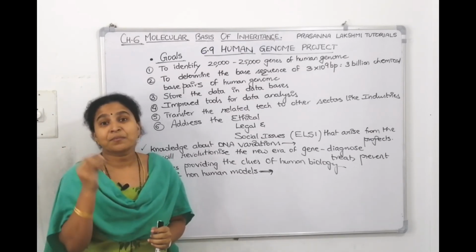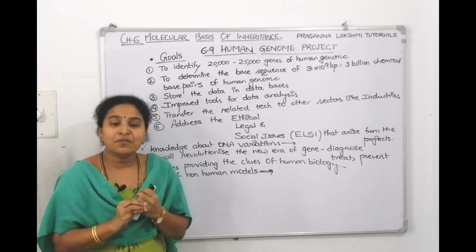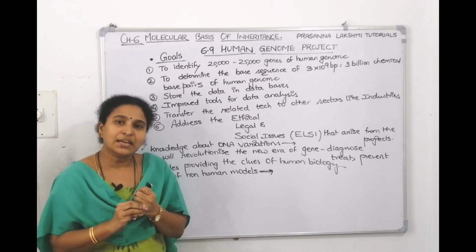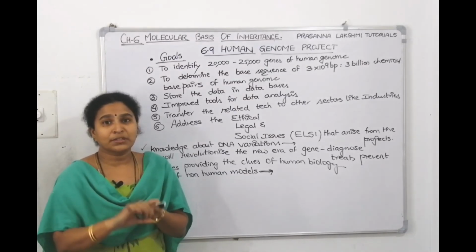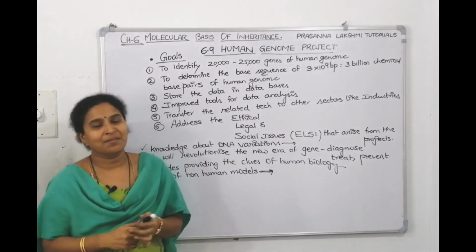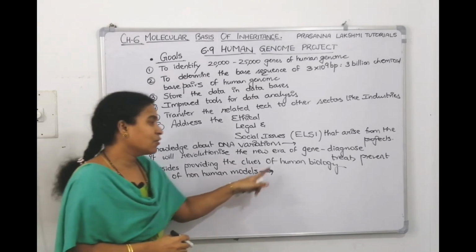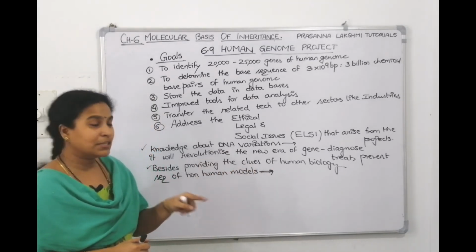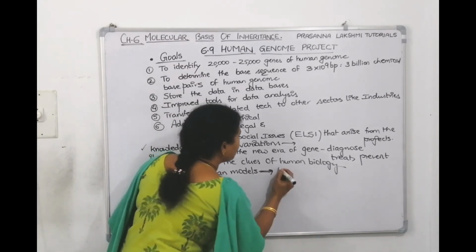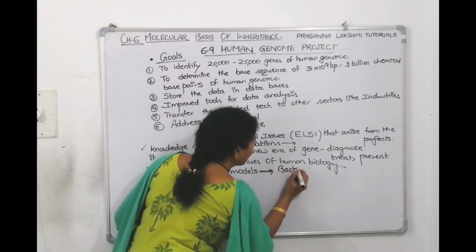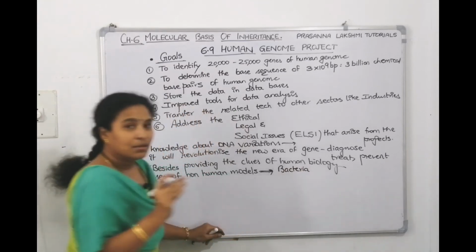So first we should start from a bacteria, which is a prokaryote. From a unicellular bacteria, we will go to a unicellular eukaryote like yeast. Then we will go with a nematode. Then we will go with a plant. Then they have come to animals. So, before doing the sequencing of humans, they have worked out the sequencing of non-human models. A clever person will always start with a unicellular prokaryote, that is bacteria. They have done it. They succeeded.